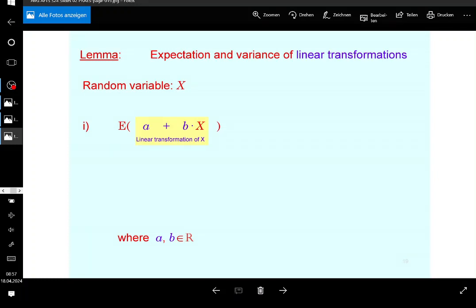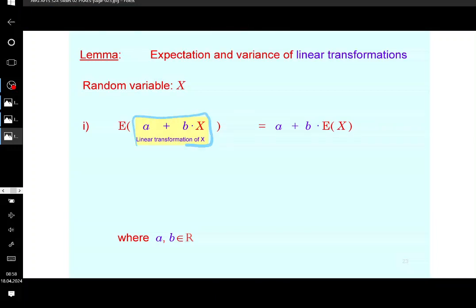I want to recall what the expectation of a linear transformation is. It's simple: it is the linear transformation of the expectation. You take the expectation and perform the same linear transformation on it. You can take out the constants, whether they are additive or multiplicative, it doesn't matter. You can simply take the constants out of the expectation operator. I'm going to do that quite often, so you need to remember this. All right, is it clear?